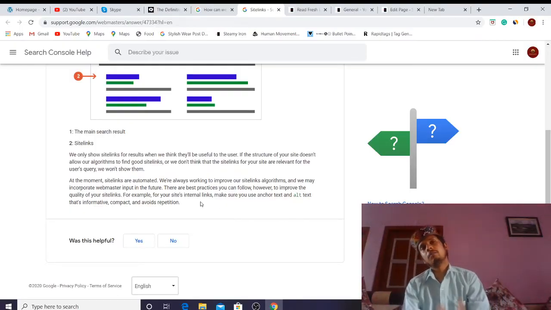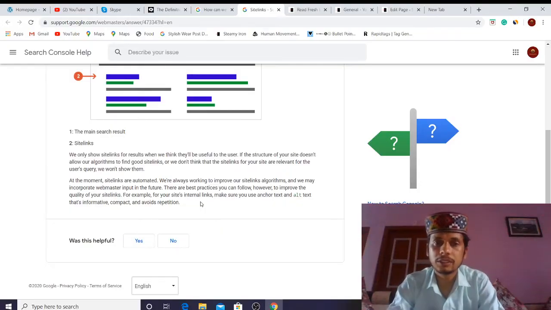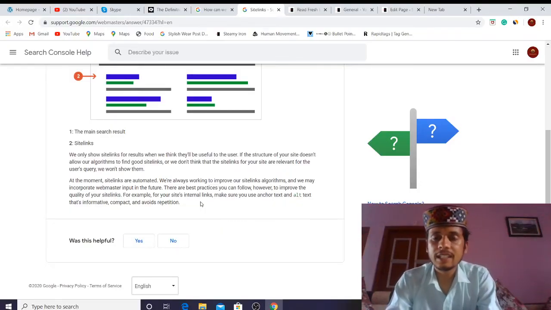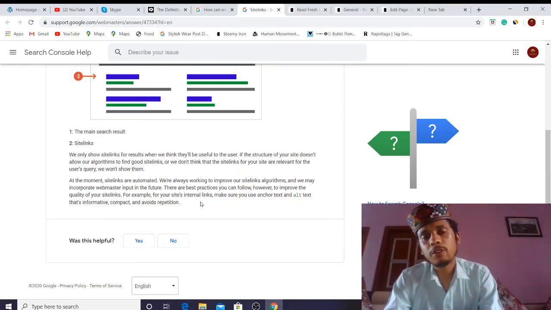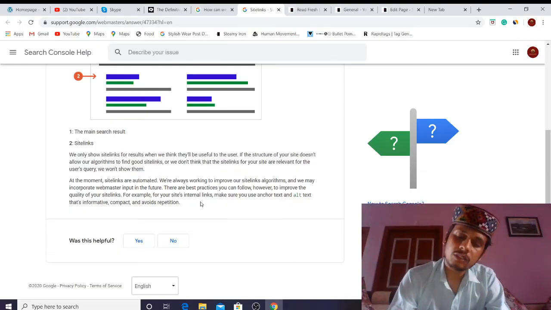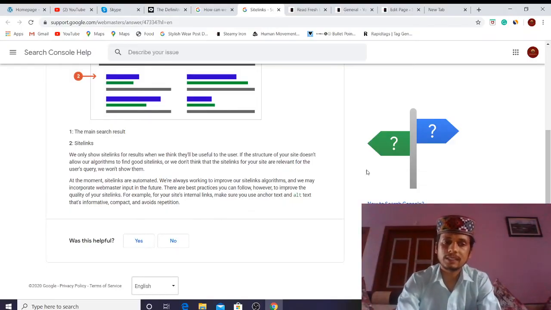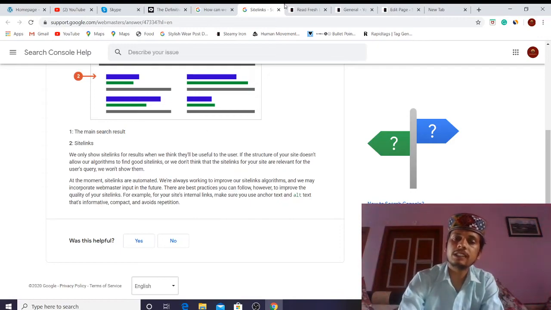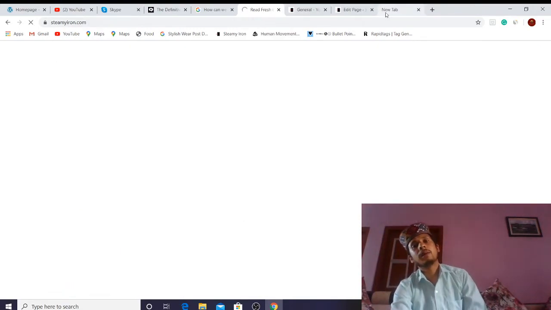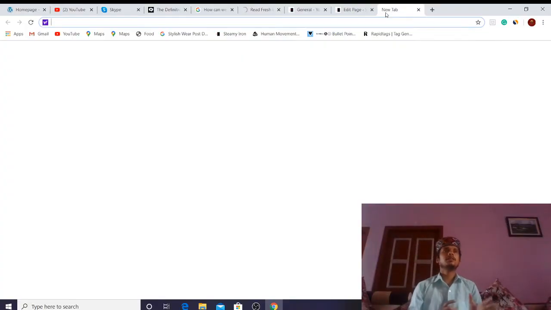Then you can think about your site links appearing, and they will appear if you have provided all the information. If your website structure is clean, and you have optimized your images and your content, they are definitely going to show. So this is the first method, which we have done with Yoast SEO. These are the things provided by Google, and these are the things we can implement on our website.